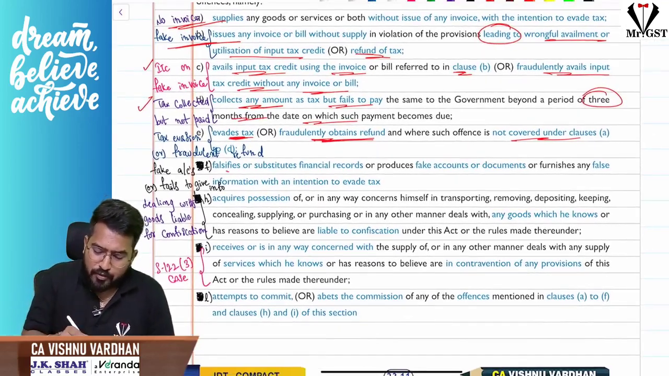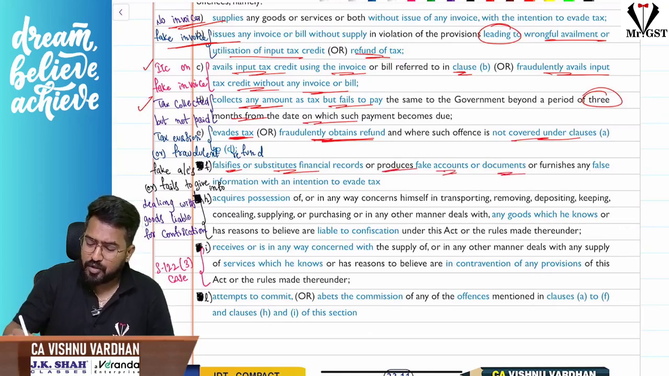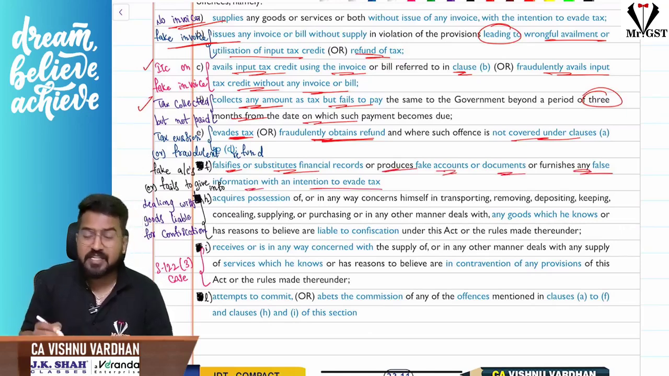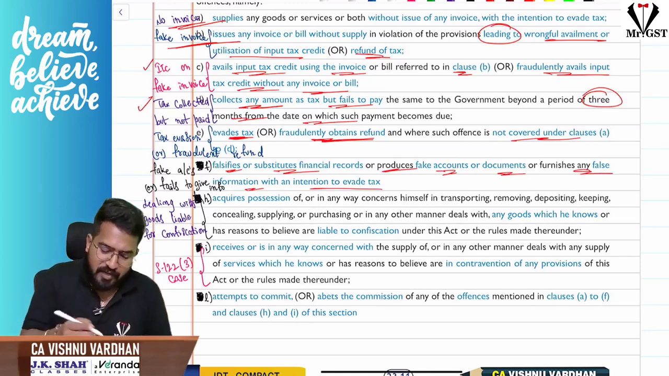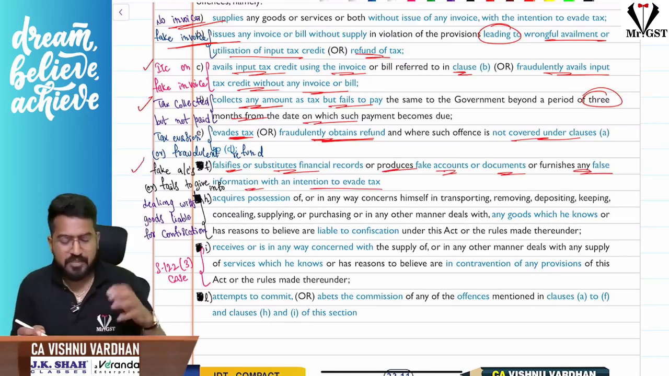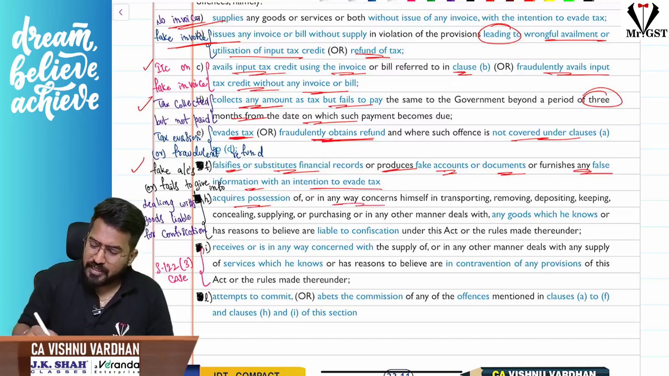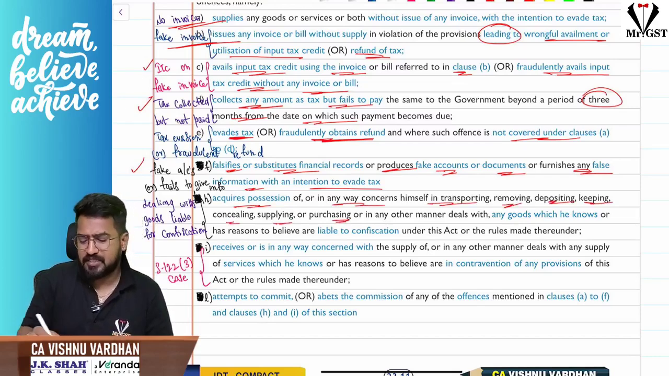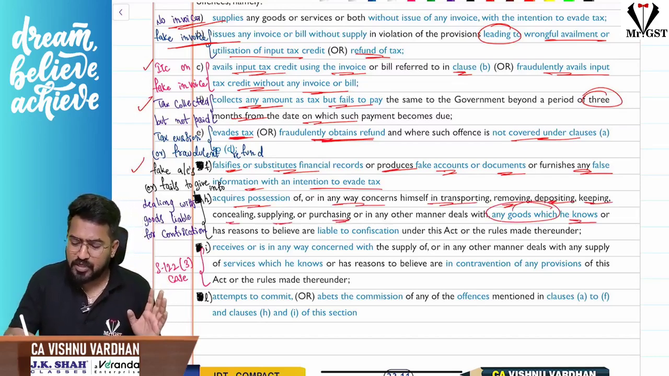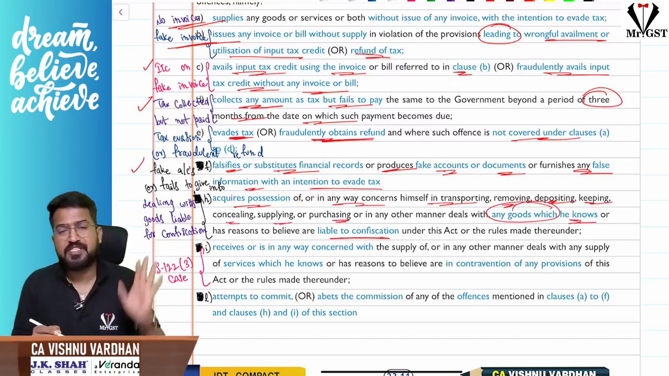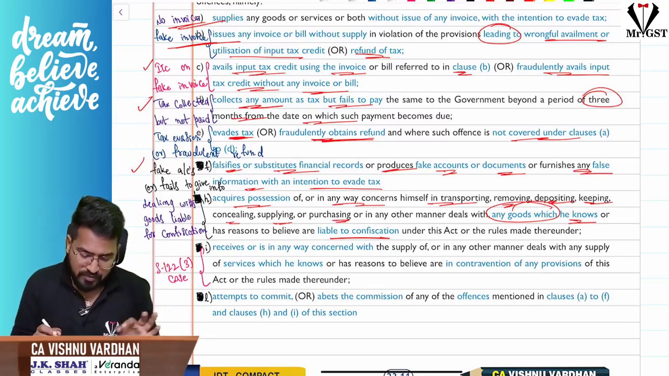Or you are falsifying or substituting any financial records, or producing any fake accounts or documents or any false information with an intention to evade tax. That means fake accounts, failing to give information, or giving false information. Next, you acquire possession or in any way concern yourself with respect to transporting, removing, depositing, concealing, supplying, purchasing or in any other manner deal with any goods which you know that they are liable for confiscation. You are dealing with the goods which are liable for confiscation, in short.